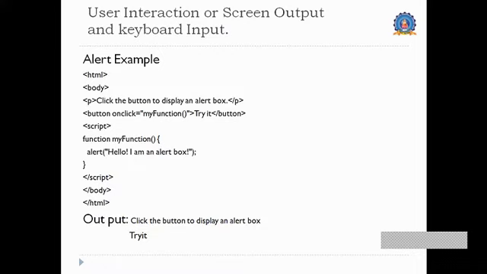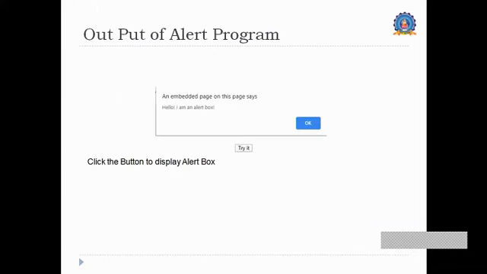And this is a sample program for that. On click event of a button, there is an alert function. It will be alerting through a box with a message, and it will be displaying like this.